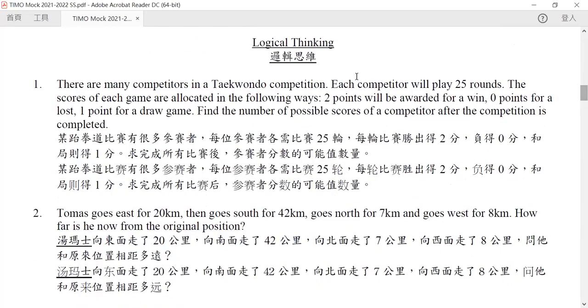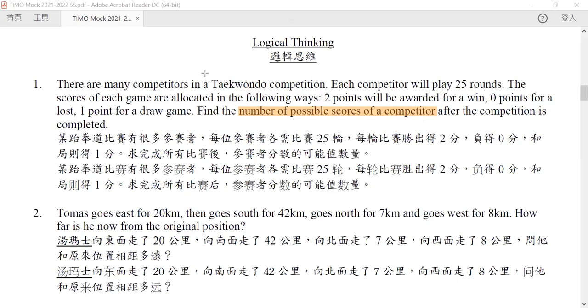Question number 1. Now, there are many competitors in the Taekwondo competitions. Each competitor will play 25 rounds, and the score of each game is allocated in the following way: 2 points for a win, 0 for a loss, 1 point for a draw. Find the number of possible scores of a competitor after the competition is complete.